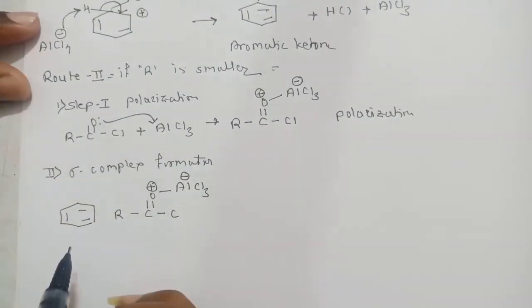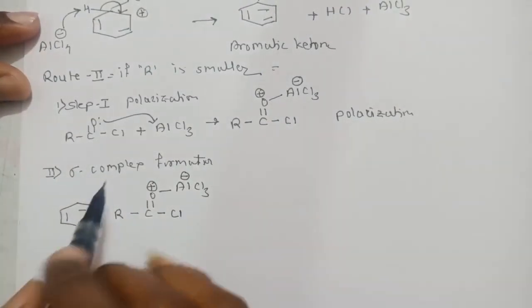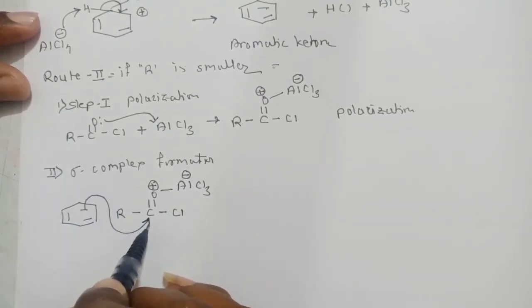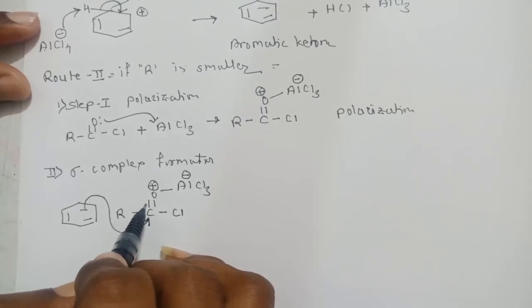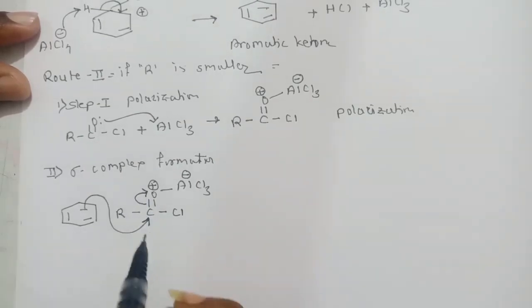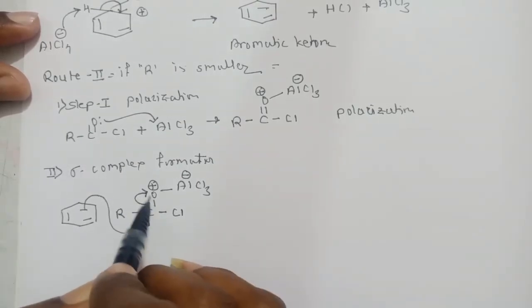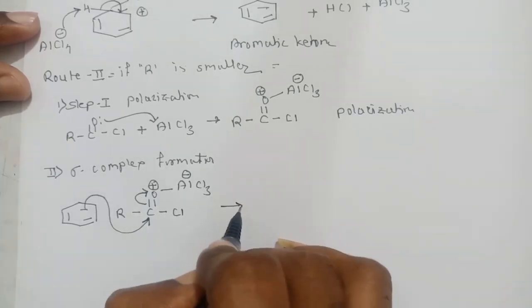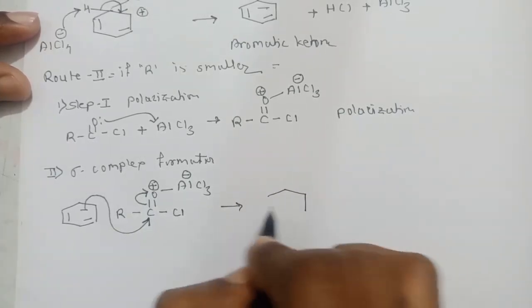See here, now what will happen? This pi bond will attack on the carbonyl carbon, and this bond will break, and those pi electrons go to the oxygen. So the oxygen positive charge will be neutralized. So what we will get here is the sigma complex.